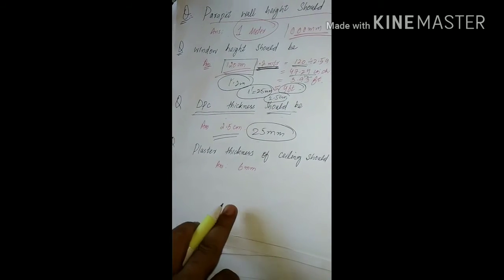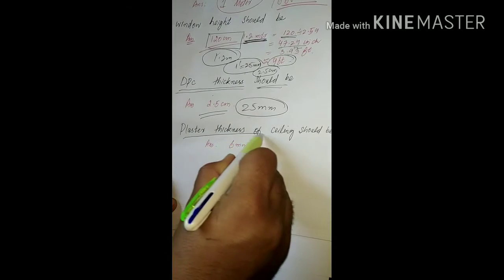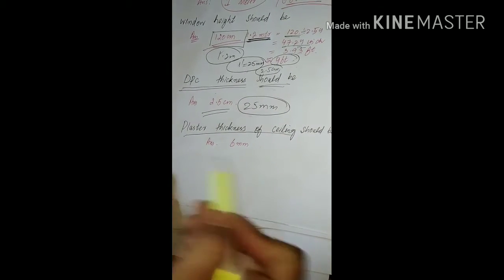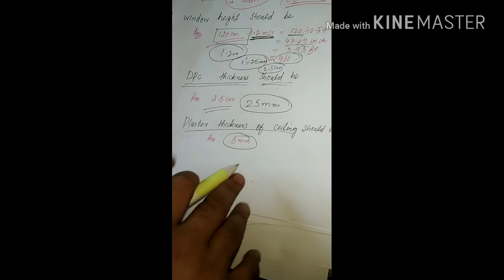Now we'll talk about the plaster thickness. Plaster thickness of ceiling should be, ceiling is the upper side, you all know ceiling, it should be 6 mm. The plaster thickness should be 6 mm.